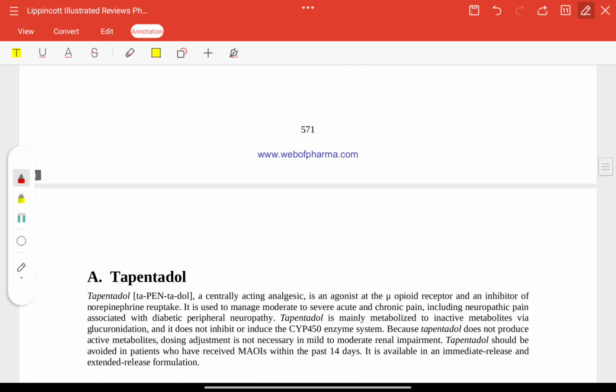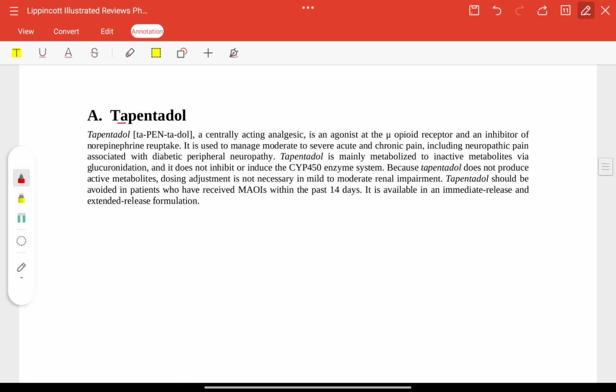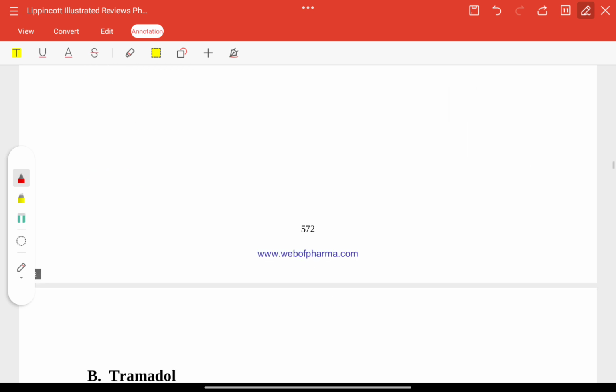Other analgesics. Now, tapentadol. It is a centrally acting analgesic. It acts on mu opioid receptors and is an inhibitor of norepinephrine reuptake. It is metabolized to inactive metabolites by glucuronidation. It does not inhibit or induce CYP450 enzymes. It is available in immediate release and extended release formulations.